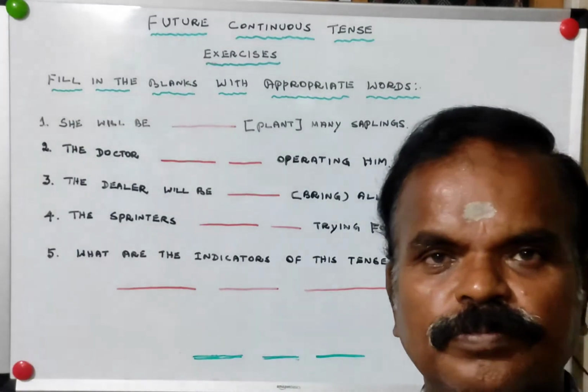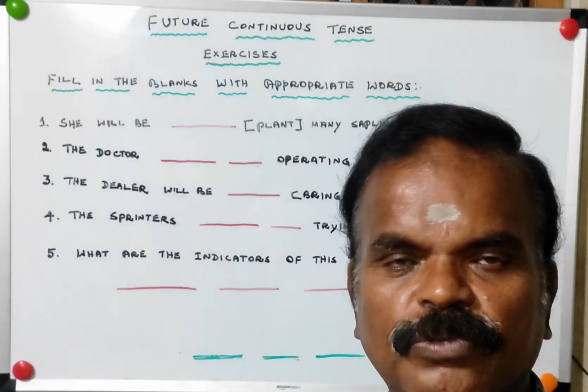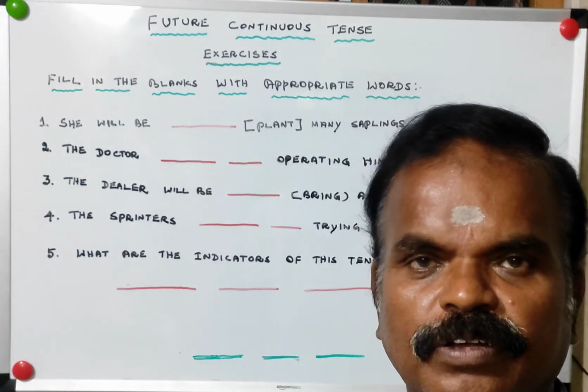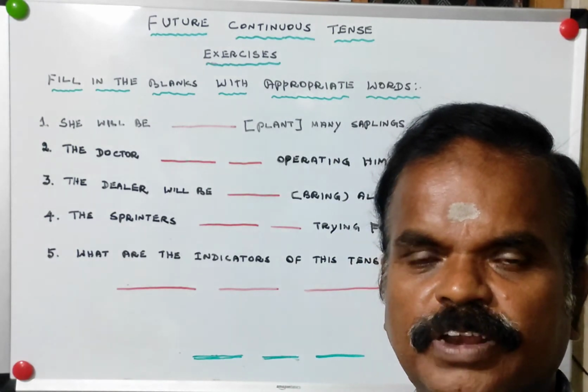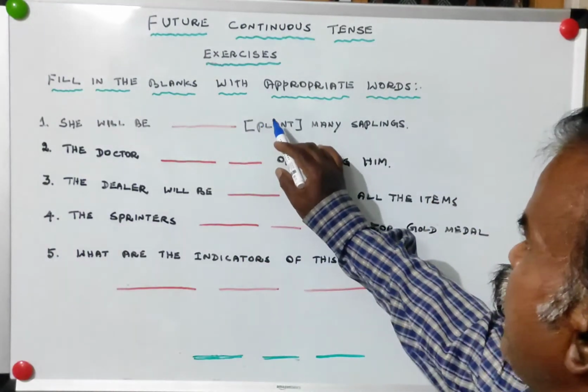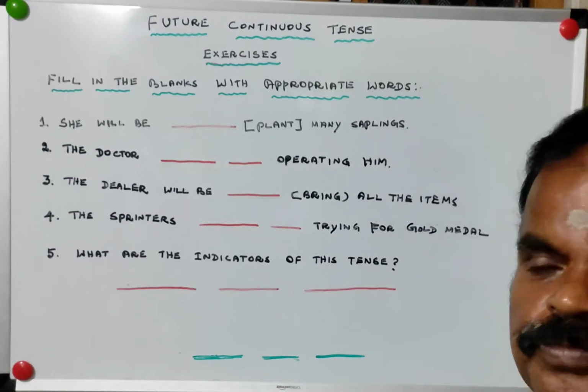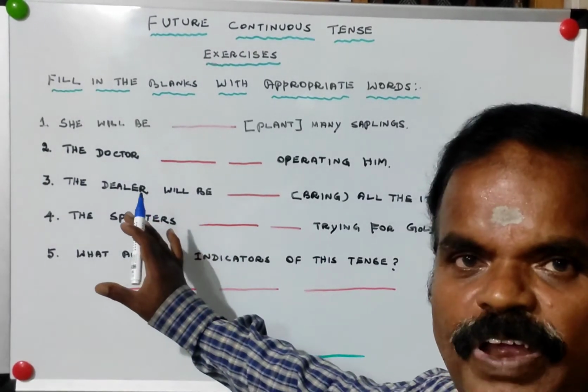Dear viewers, let us do this simple exercise to check the understanding of our tense, future continuous tense. Fill in the blanks with appropriate words. Just 5 questions are here.